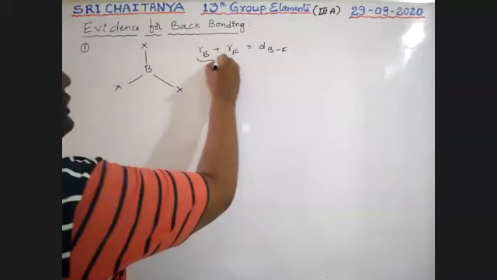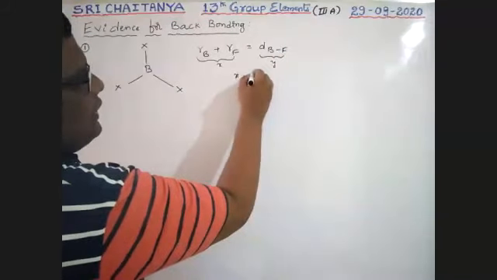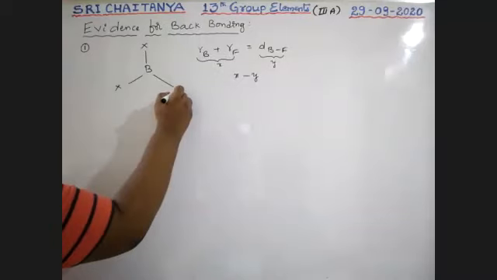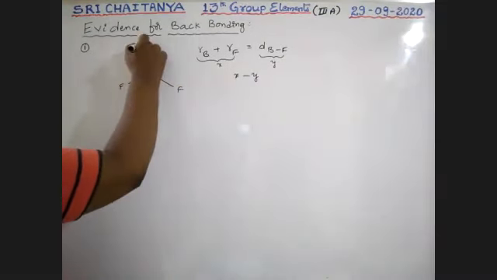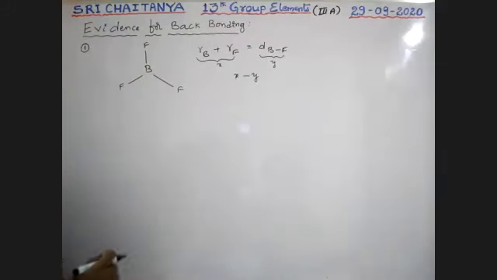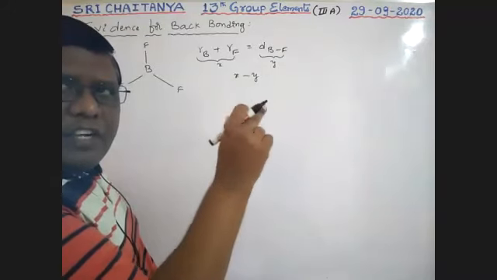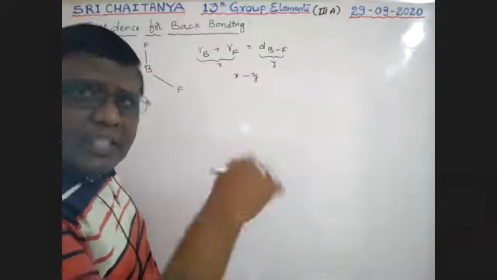Let this sum be X and the observed bond length be Y. No doubt, in the case of BF3, we observed X greater than Y. So the sum of the individual radii is greater than the bond length. The bond length decreases in the molecule.